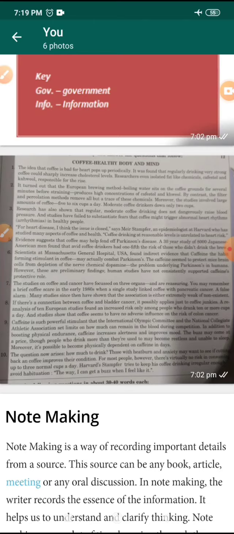So here we find another point, that coffee has nothing to do with heart risk if it is drunk in moderate amount. Evidence suggests that coffee may fend off Parkinson's disease. 30 years, so we get another point, fend off Parkinson's disease. Now we would look at point number 2, benefits of drinking coffee. Fends off Parkinson's disease, prevents depletion of dopamine.